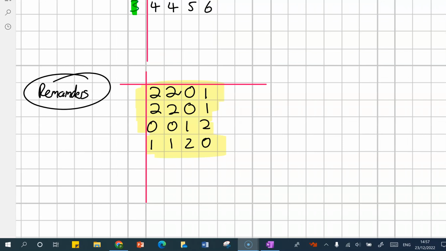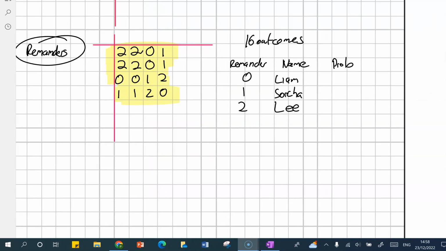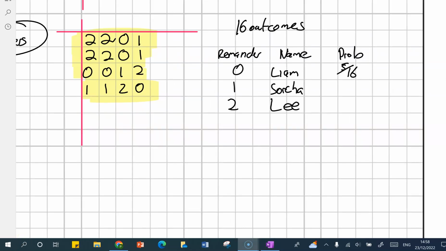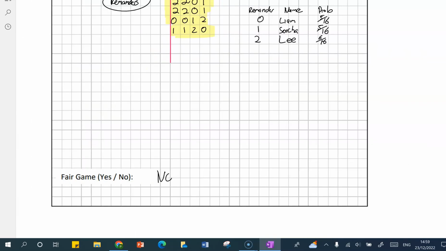So these are remainders. As we can see here, there are 16 outcomes in total. So we can calculate the probability for each of them. Liam needs a remainder of 0. There are 5 zeros, so 5 out of 16. Circa needs a remainder of 1. This is also 5 out of 16. And Lee needs a remainder of 2, which is 6 out of 16. Is this a fair game? No. Lee has a higher chance of winning.